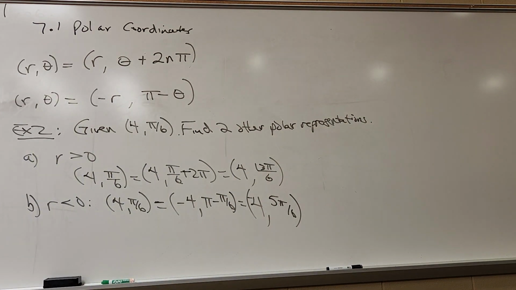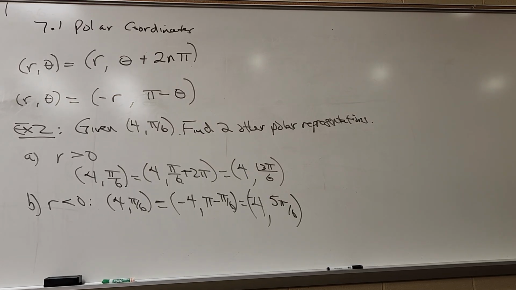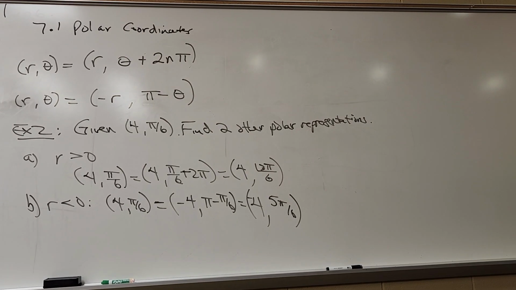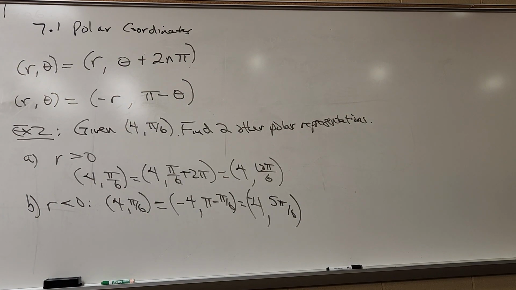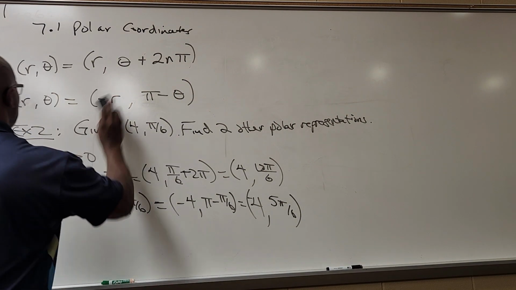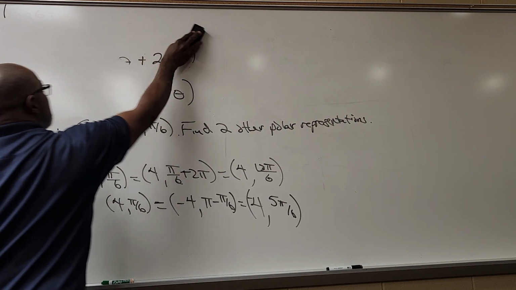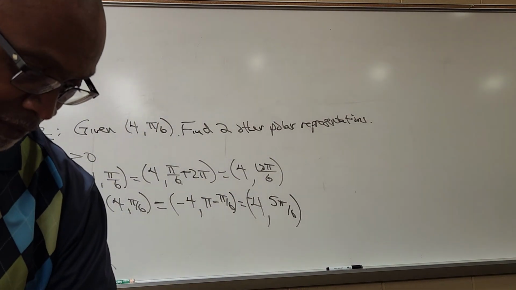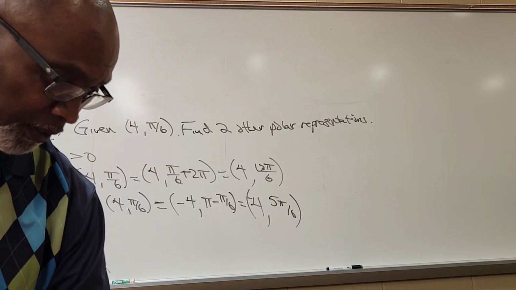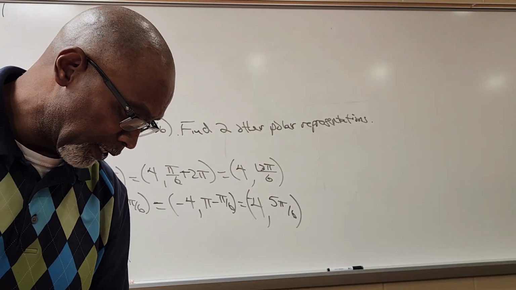So those would be 2 more representations of that point. And we can clearly see that one of those representations has r positive and one has r negative. So we did what they asked us to do. It's never hard to find different representations for points in polar, okay?